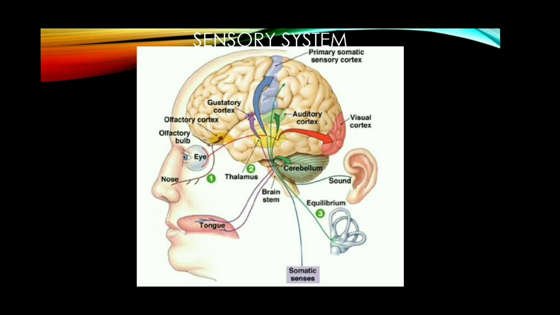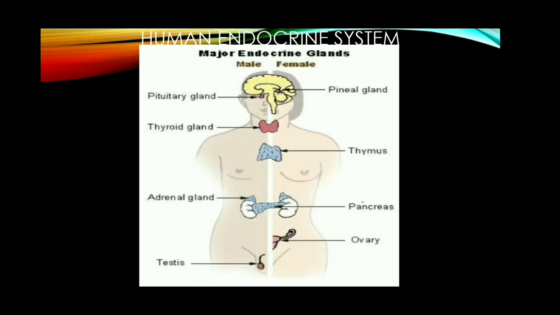At last, the endocrine system. There are various endocrine glands present in different parts of the body. These glands secrete chemical substances called hormones. These hormones coordinate the functions of all organ systems.